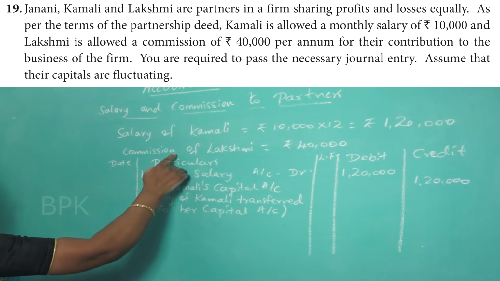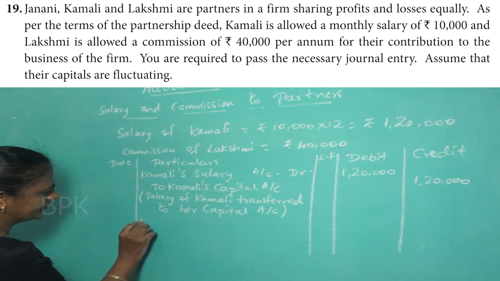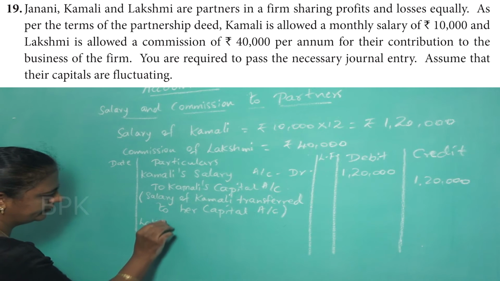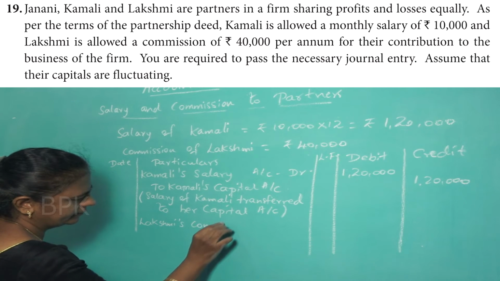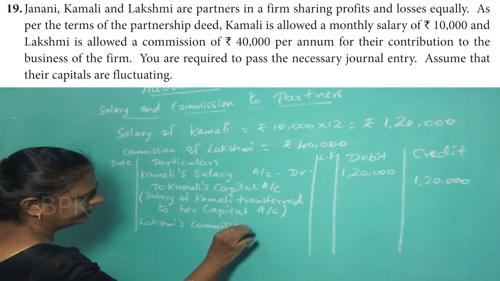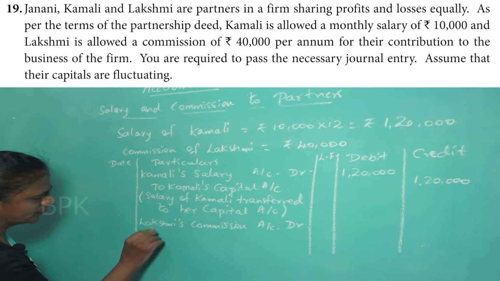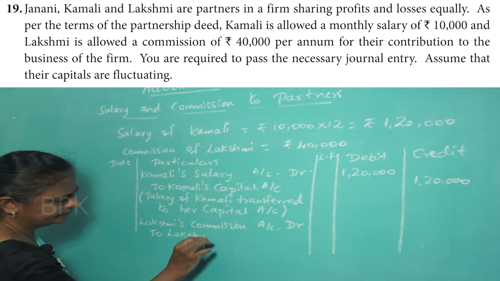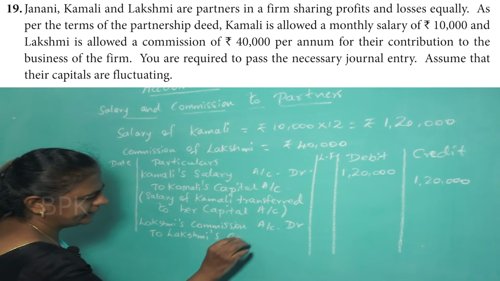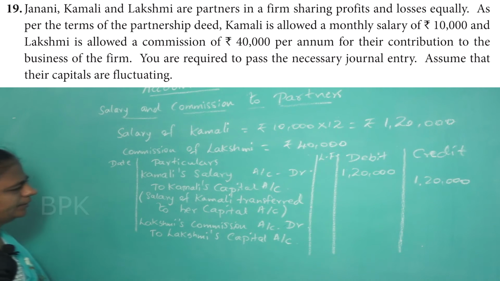Next, we are giving commission for Lakshmi. So for that, the same thing. Lakshmi's commission account debit, to Lakshmi's capital account. So what is the commission?